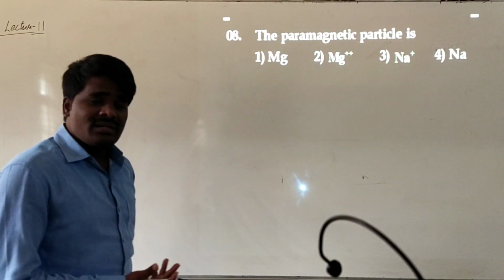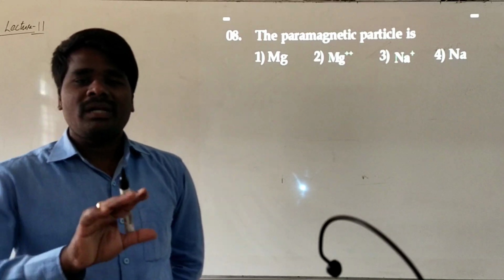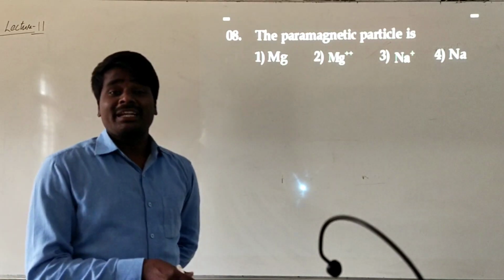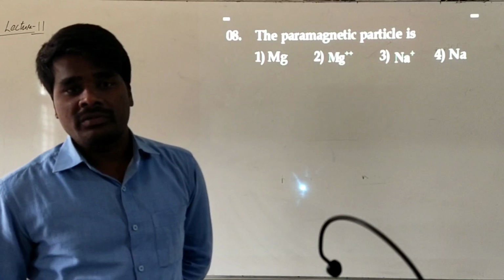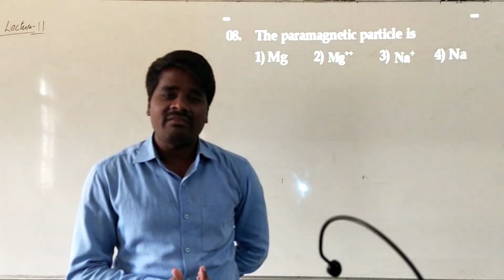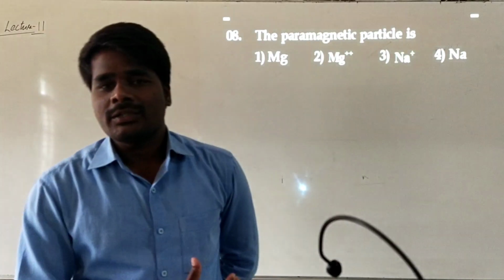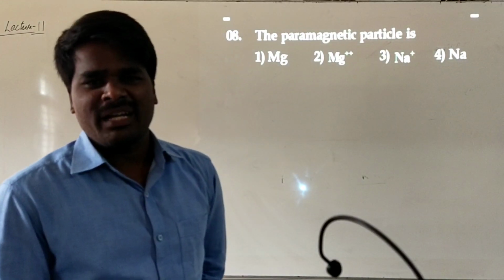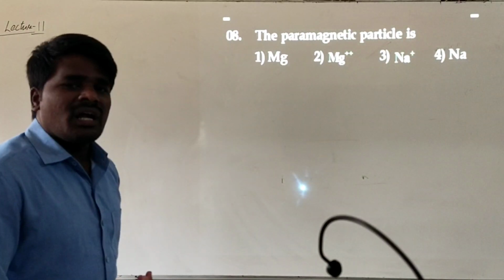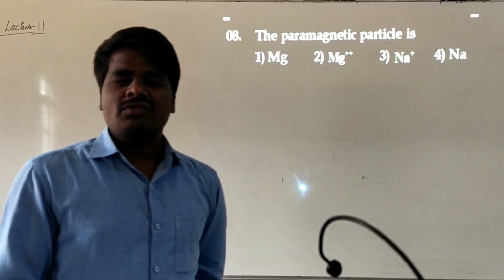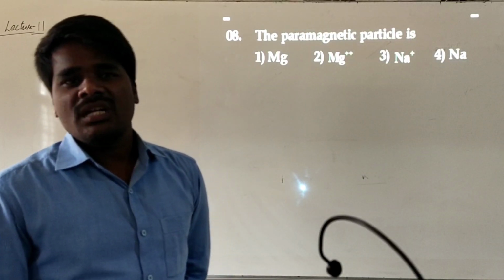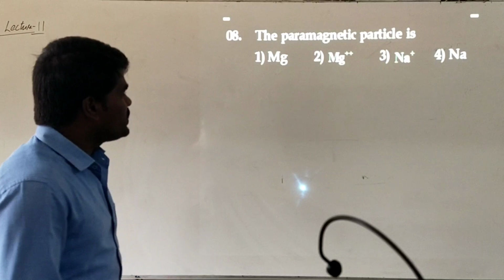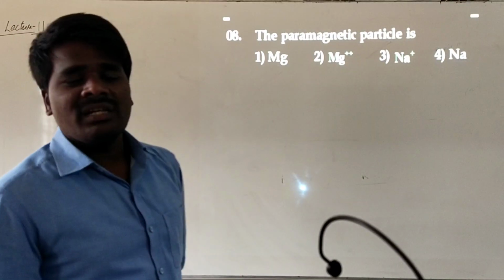And what makes a substance to be attracted or repelled by the magnetic field? Presence of unpaired electrons. Generally, the substances having unpaired electrons are attracted towards the magnetic field, and they are considered paramagnetic in nature. And if they are not having any unpaired electrons, if all the electrons are paired, then it will be considered a diamagnetic substance. For that, you need to identify which of the following is having unpaired electrons.